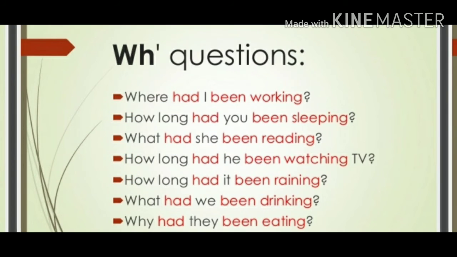For WH questions in the past perfect continuous tense: Where had I been working? How long had you been sleeping? What had she been reading? How long had he been watching TV? How long had it been raining? What had we been drinking? Why had they been eating? In this, the WH word comes before the had plus been plus ing form.